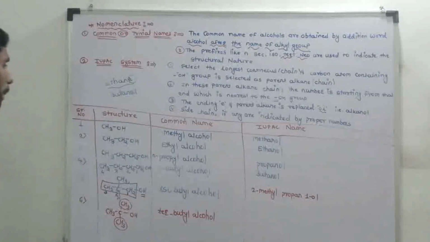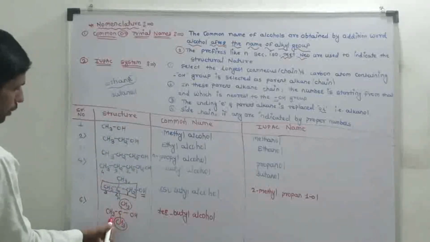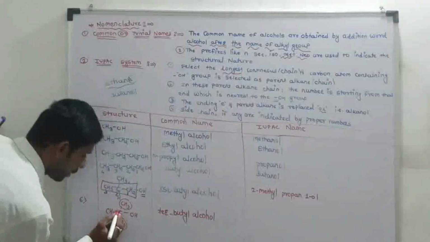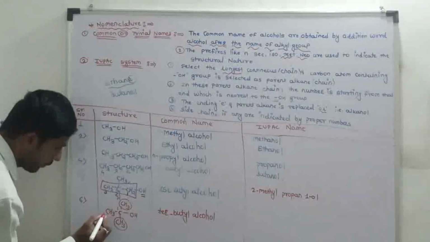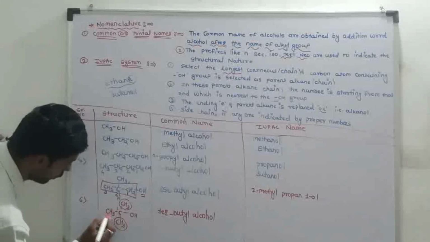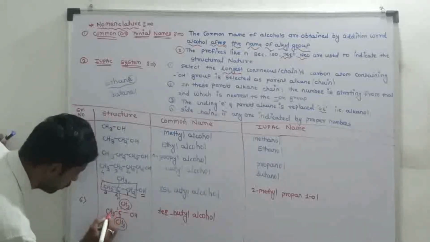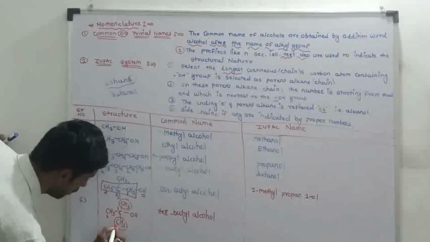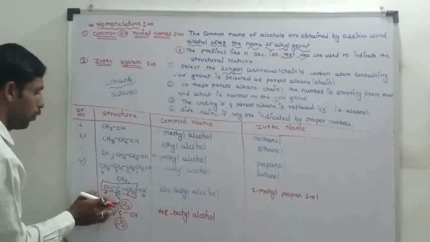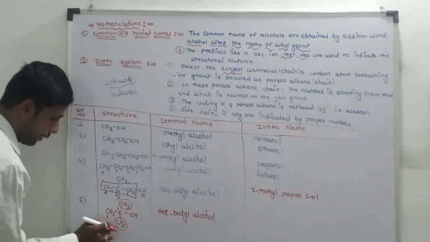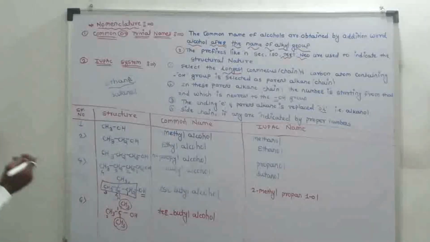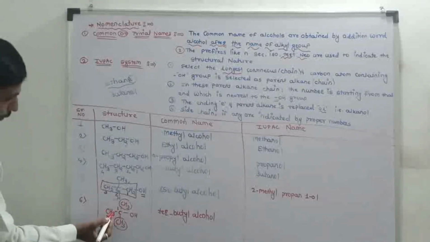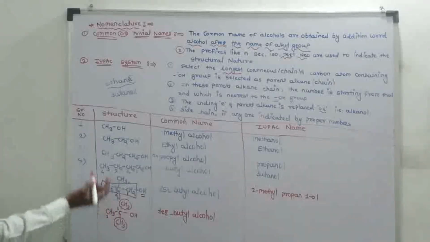IUPAC name system. First rule: select the longest continuous chain. In this carbon atom chain, all the carbons are numbered the same way.